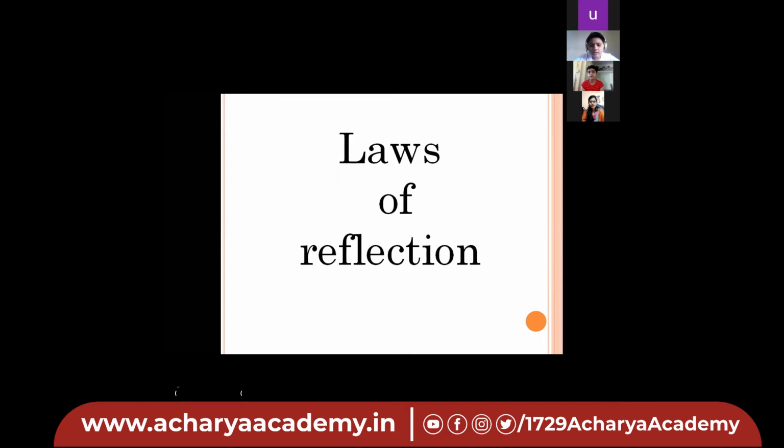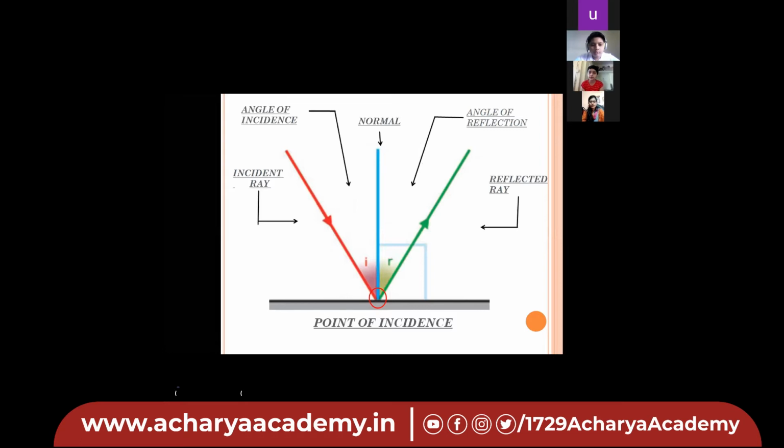To understand the laws of reflection, first we should understand this figure. Now this horizontal line present at the base is a shiny and smooth surface. We will consider it as a mirror. This red color ray is the light beam. As we all know, when the light beam falls on any smooth and shiny surface, it will get reflected. So, that reflected ray is denoted by this green color ray.